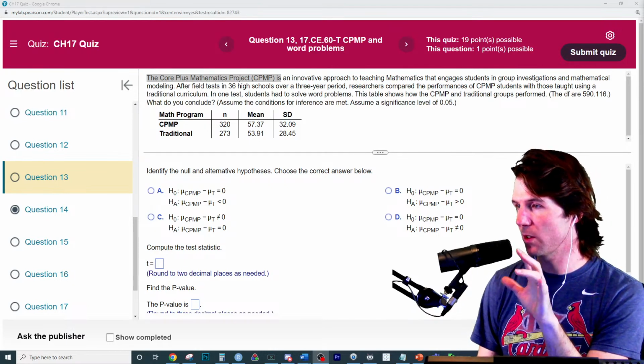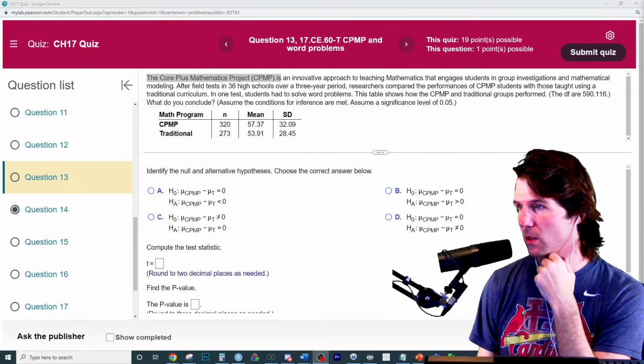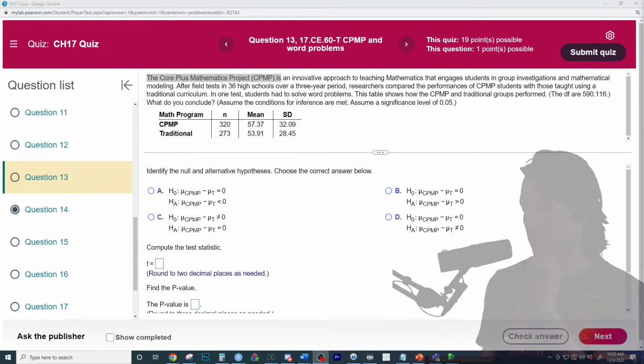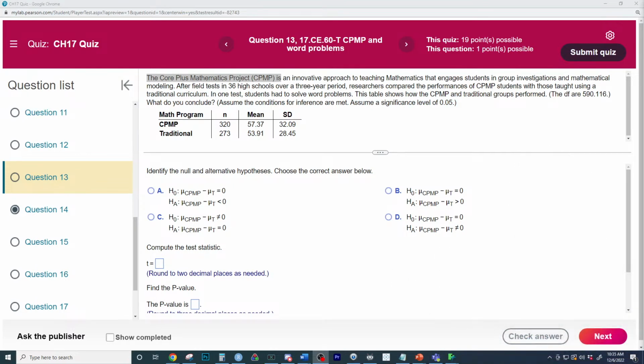So they look at the scores. They have some students go through, 320 students do the CPMP method. They want to see if there's a difference in the average scores of students, right? So if we conclude that there's a difference, we probably want to look to see which way the difference goes. So which alternative should we use if we're trying to investigate if there's a difference? A, B, C, or D? And if you read them, we'll read it once we figure out the answer. Should we use A, B, C, or D to figure out if there is a difference?